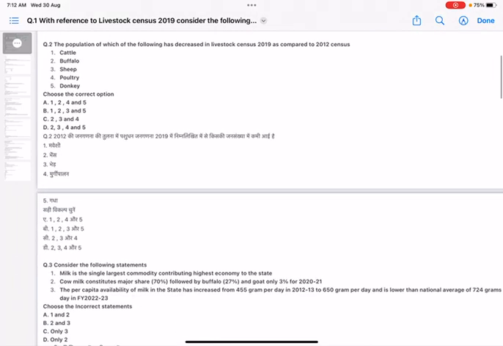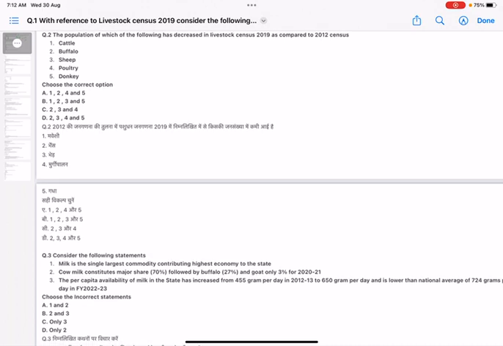Now move to the second question. The population of which of the following has decreased in livestock census 2019 as compared to the 2012 census? You have to compare the data of livestock census of 2019 and 2012, and find out the population of which of these has decreased. Now cattle population has decreased, buffalo also, sheep also, but population of poultry has increased in this period. So this is incorrect, and population of donkey has also decreased. So you have 1, 2, 3 and 5 as correct answer. So option B will be the right answer here.